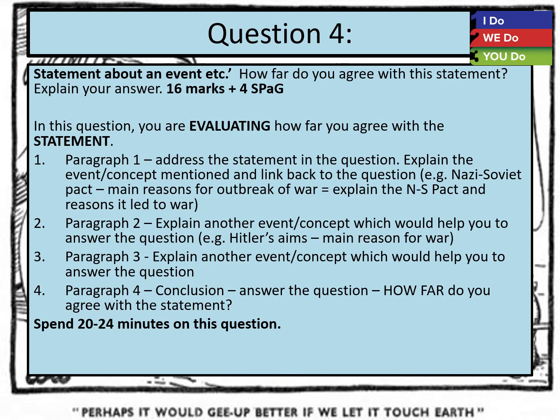So this is a question 4 on the conflict and tension paper. There will be a statement about an event. It might be something like Clemenceau was the most satisfied with the Treaty of Versailles. How far do you agree with this statement? Explain your answer. This is worth 16 marks plus 4 marks for spelling, punctuation and grammar.